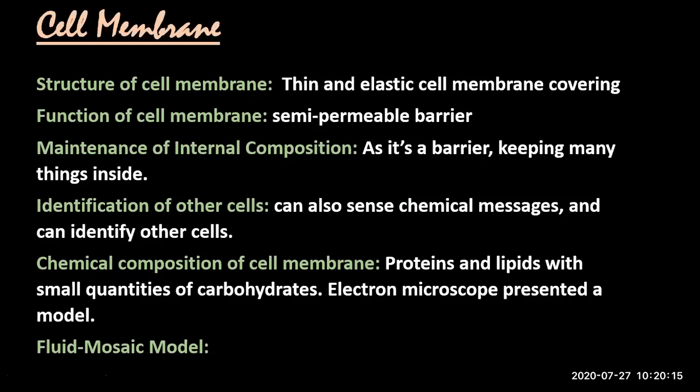What is the function of cell membrane? It is actually a semi-permeable barrier. Now I have to explain what is a permeable barrier. Barrier is something which is actually obstructing the entrance. कोई चीज है जो रुकावट बन रही है, but it is permeable. Permeable means जिससे कोई चीज गुजर सकती हो आराम से आगे पीछे, pass on हो सकती हो. But what is semi-permeable means?